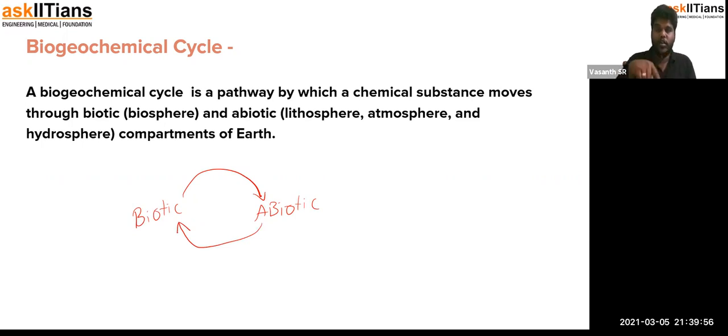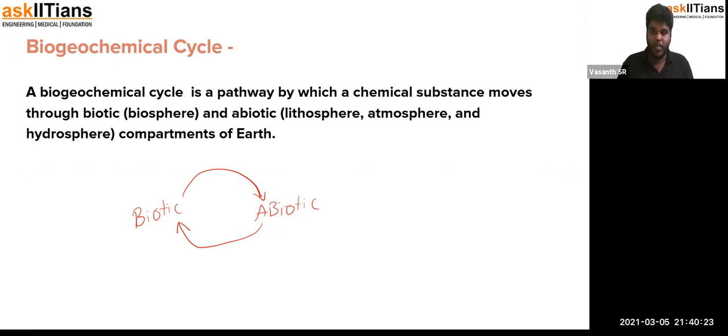So what do you mean by that? Every chemical that is used in the living organism, like nitrogen, carbon and water, enters into the body in one form and then exits out of the body in the same form or in a different form, and then later gets processed and becomes a part of the atmosphere, and later gets converted to a different form in the atmosphere and then gets back into our body.